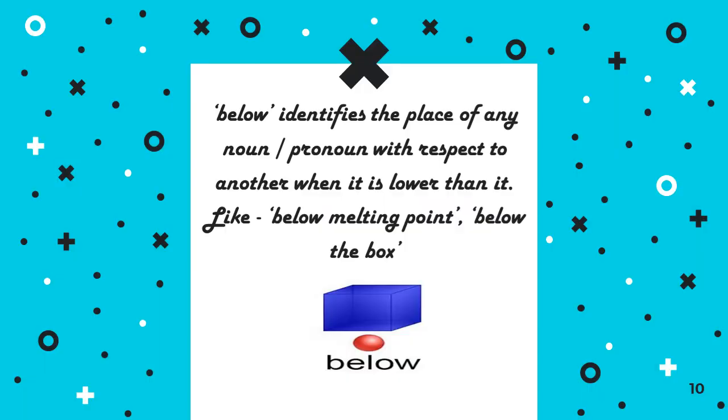Next is below. As you can again see, there is a gap between two things. Below identifies the place of any noun or pronoun with respect to another when it is lower than it. Below melting point, below the box. For this preposition, I must say that this is the opposite of above. As you can see in the picture, I'll say the box is above the ball and the ball is below the box. So above and below both must have a gap between the two nouns.